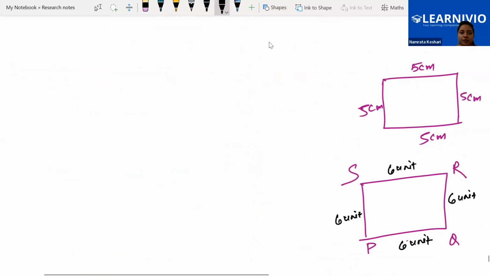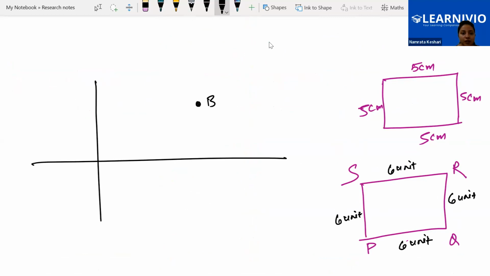If we are having any point in the coordinate system, this is the point B. Okay, x is 1, 2, 3 and 4.